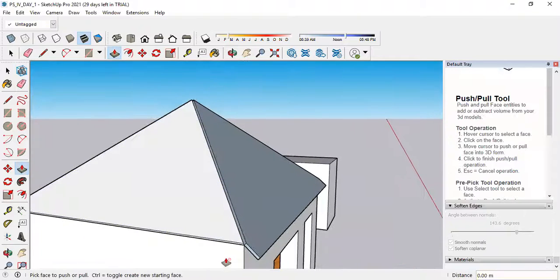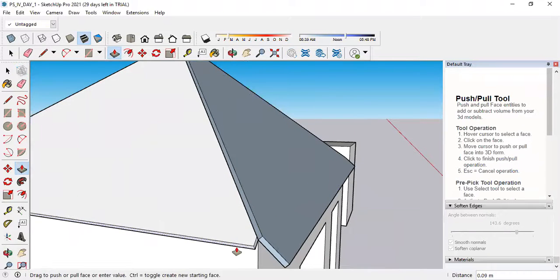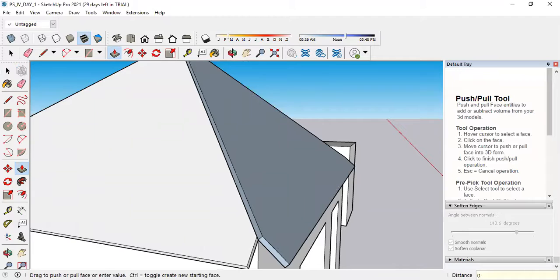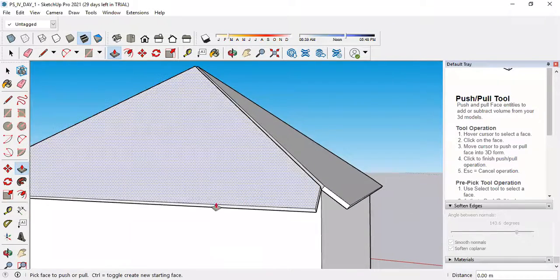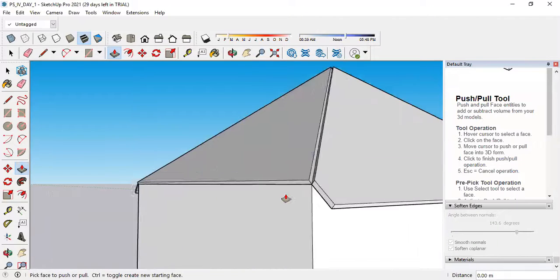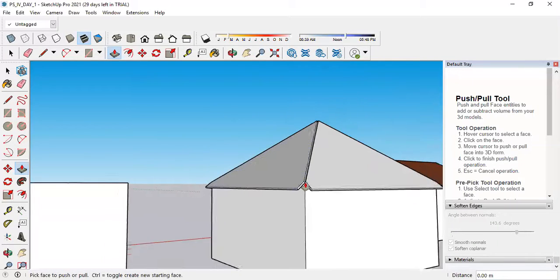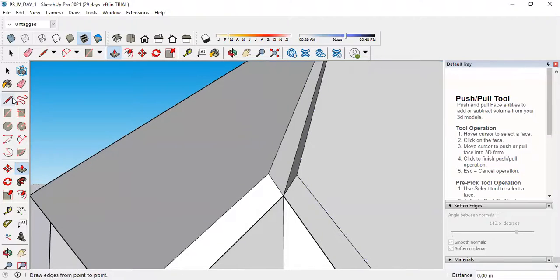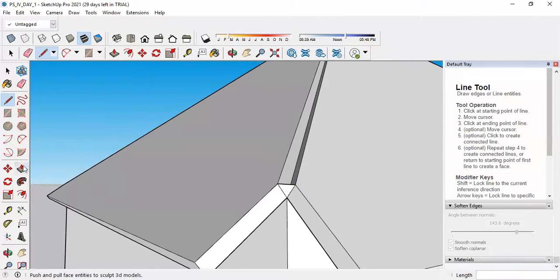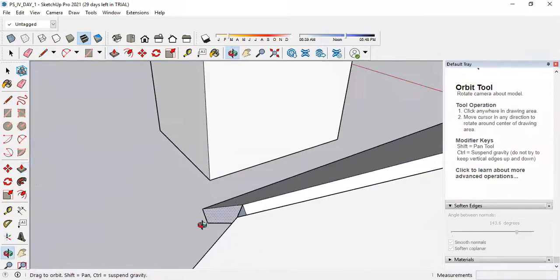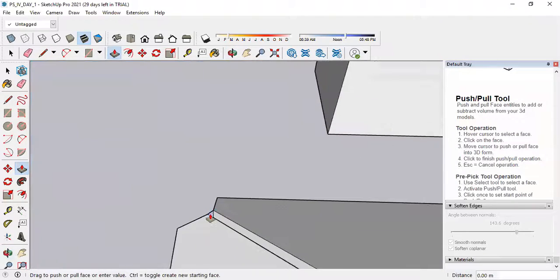Okay, now done. Now select this face, drag it like this 0.3. Then select this, double click 0.3. Double click 0.3. If you want to fill this notch, draw a triangle like this, select the push pull tool, simply drag it back.